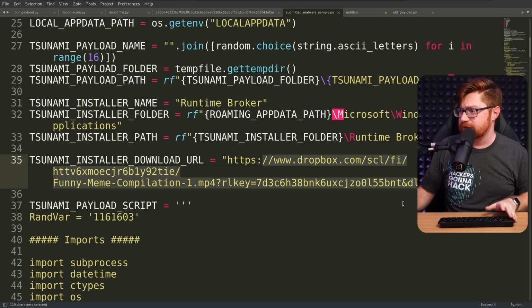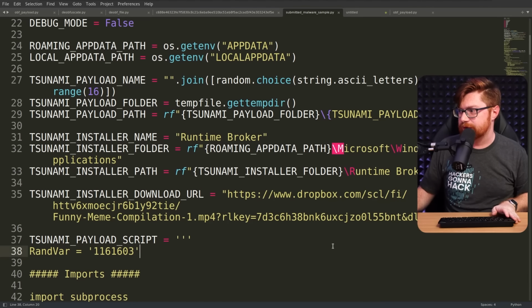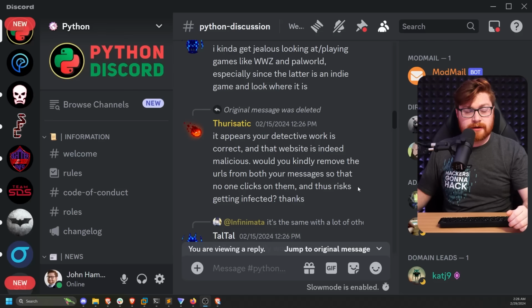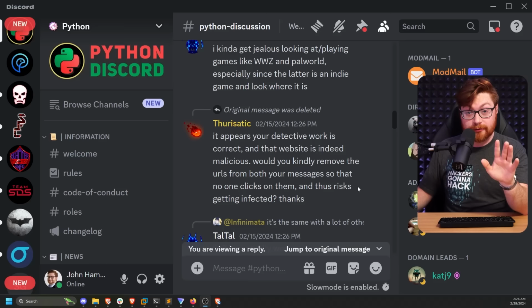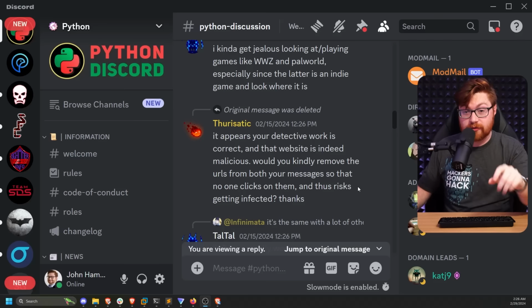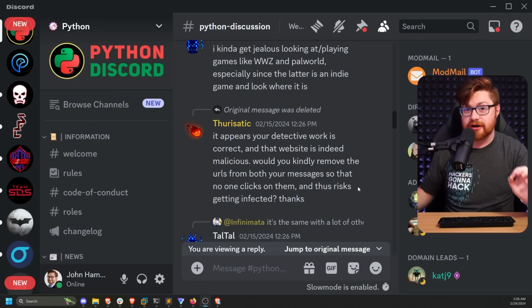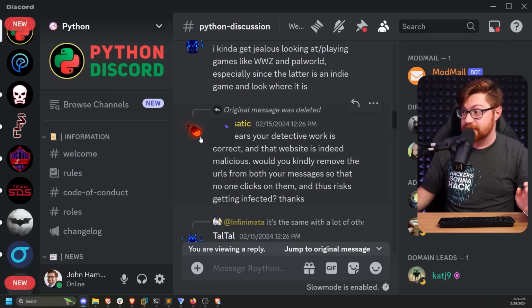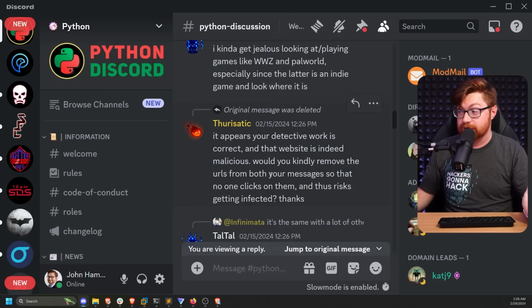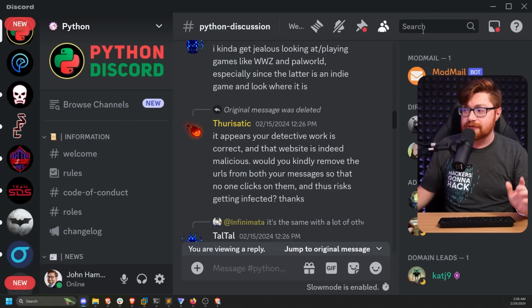We can go see if there was any more conversation about that as to what the user had seen over on Discord. Now, this is where it gets even more wild, though, because, again, chatting with the Phylum researchers, they let me know, hey, this was a conversation that got to be had over on the real legitimate Python Discord server. So one of the administrators here, I think, or a helper, they note that, look, your detective work is correct. That website is definitely malicious. Would you mind removing the URLs so that no one else gets infected? And there's more conversation that follows.